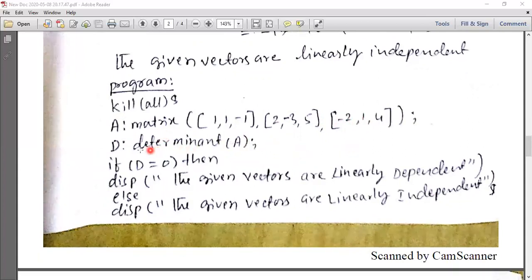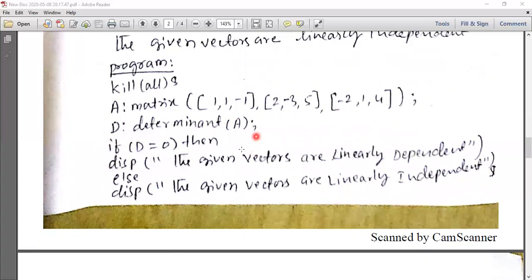Then the determinant. D means here D colon determinant of A. When you write this statement, you will get the matrix A. How do we get matrix A? Matrix A is equal to 1, 1, -1 in the first row, 2, -3, 5 in the second row, -2, 1, 4 in the third row. That is how we get the matrix. If you want that matrix converted to a determinant, then you write D colon, colon meaning equal to here, determinant of A, then semicolon.